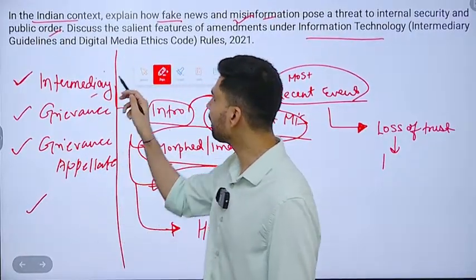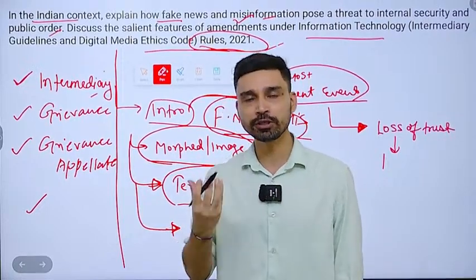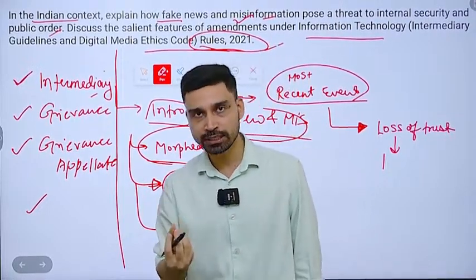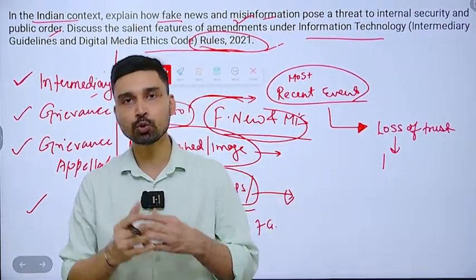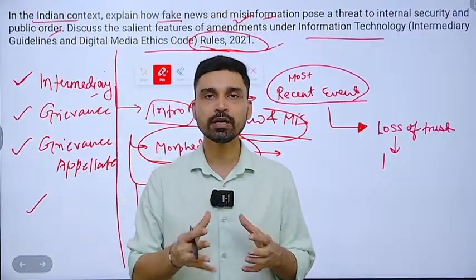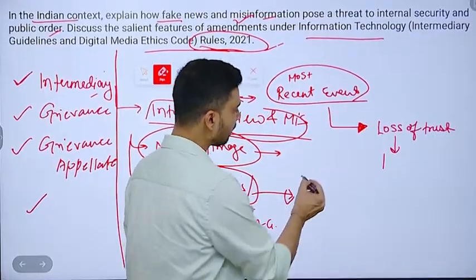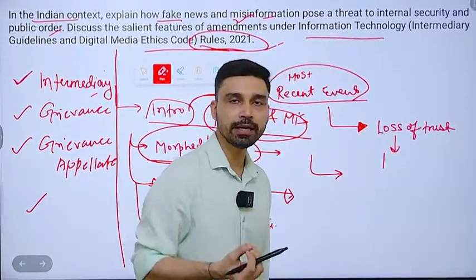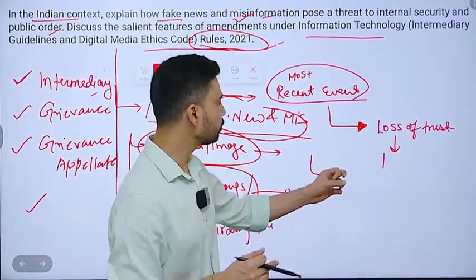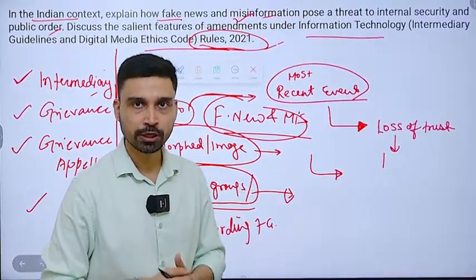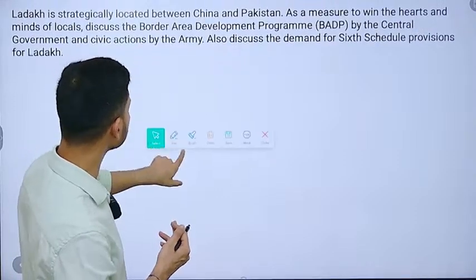So these were some points you could have written directly, on how the government is trying to ensure that the IT sector in India, which has significantly expanded due to the rise of social media and OTT platforms, could be properly regulated. But at the same time, in conclusion, you could have written that a delicate balance has to be maintained, otherwise too much regulation can stifle and have a chilling effect on free speech. So that's where we have to maintain a balance. This could have been a good conclusion. That's what you could have written in this particular question.